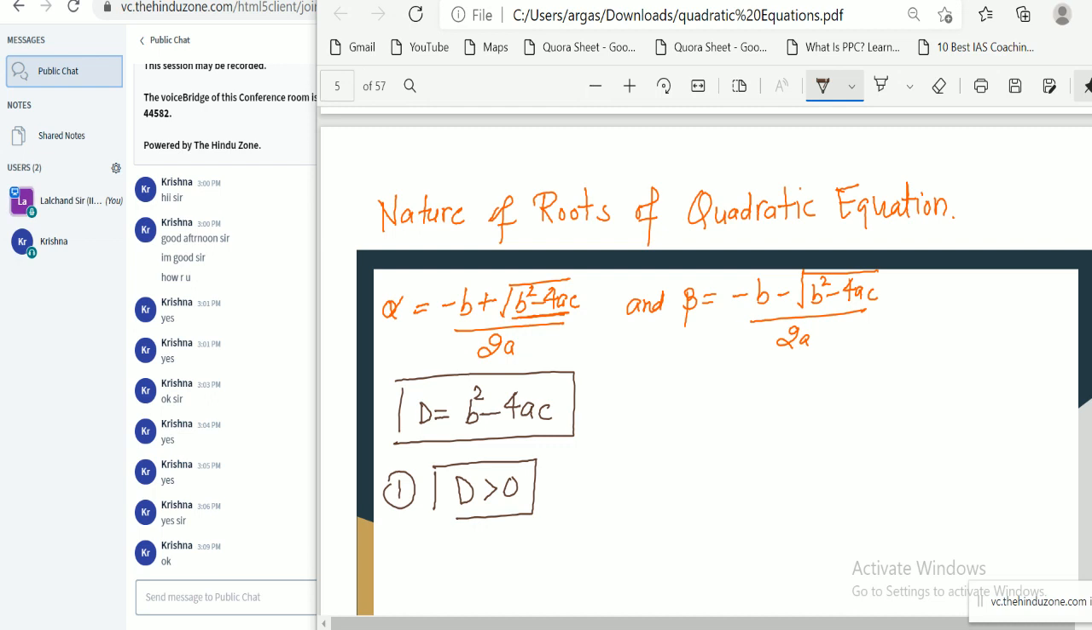Then alpha and beta are two distinct roots. Then the quadratic equation has two real and distinct roots.